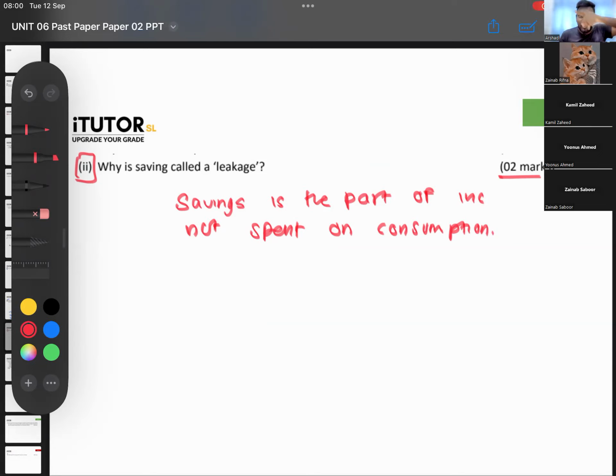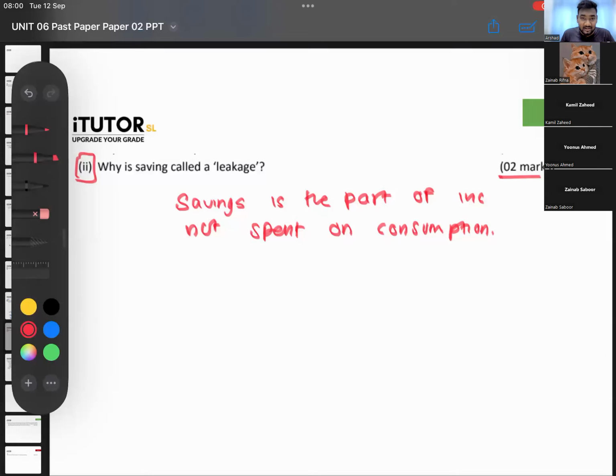It goes in the circular flow. Households get rent, wages, interest, profit. They spend that on what? On goods and services. It goes on like that. But here, when they get 100, they don't spend the entire thing. A small part of it goes off as saving. That's why we call saving the leakage. So savings is the part of income that is not spent on consumption.